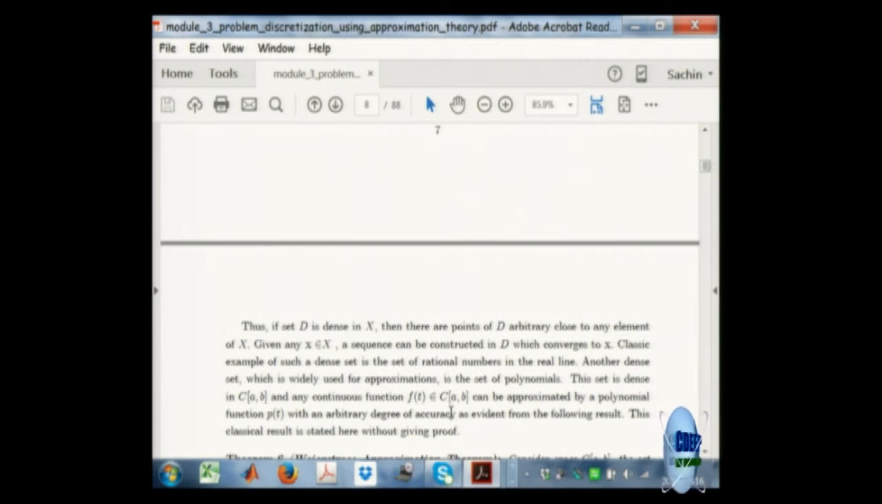So the set of rational numbers is dense on the real line. So any irrational number can be approximated using a rational number. Approximated, not equated. You can construct a rational approximation to any irrational number. In fact, if this wasn't true, we wouldn't be able to do computing.